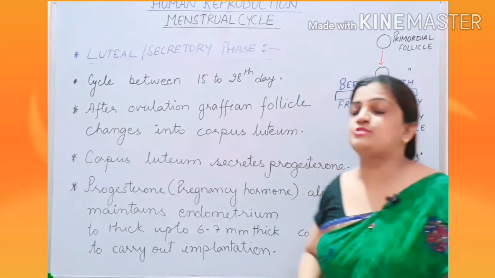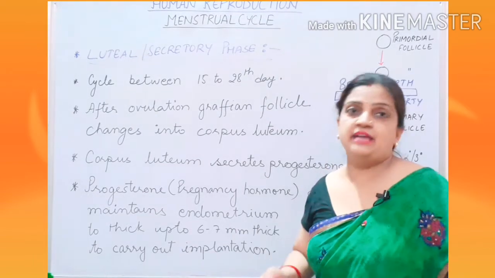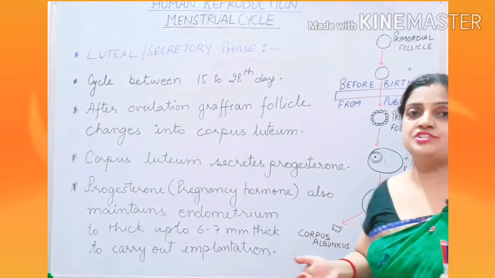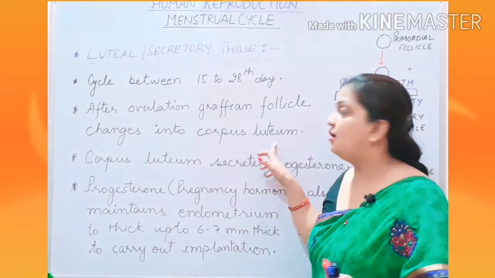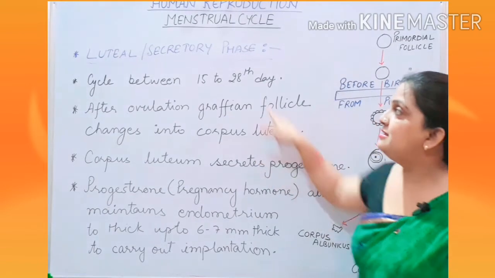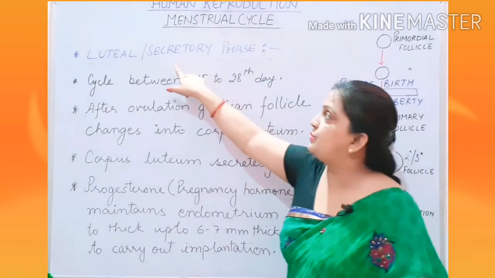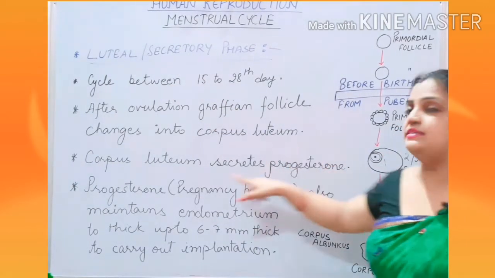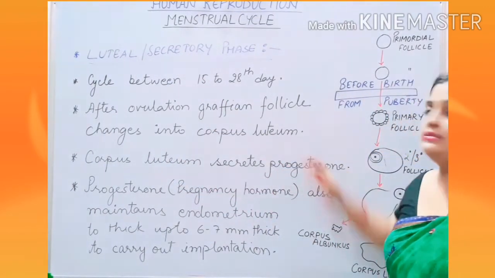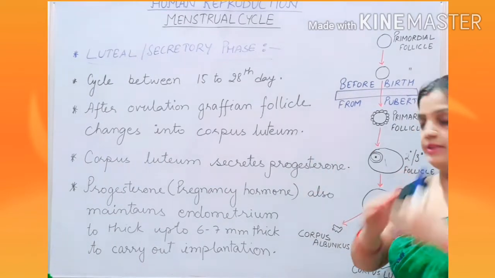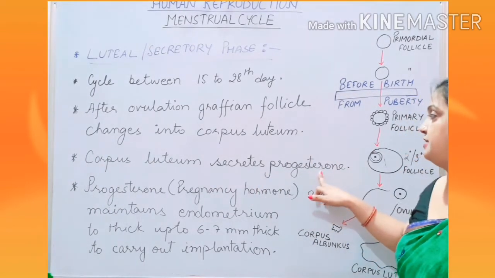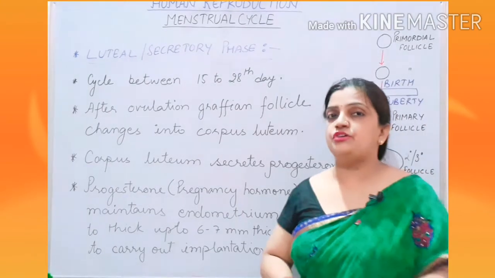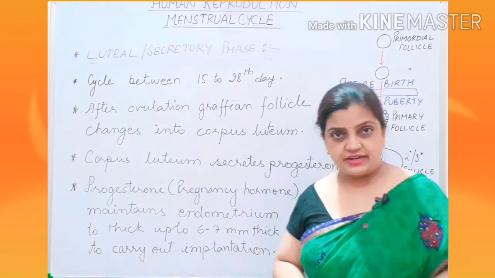Now I think this must be learnt by you all. Every time I am repeating the same thing, that after ovulation the Graafian follicle changes into corpus luteum. This change occurs during the secretory phase, during the luteal phase. Now what will happen? This corpus luteum will develop, it will again get repaired, and it will start secreting progesterone hormone. And I told you children, this progesterone hormone is also called the pregnancy hormone.